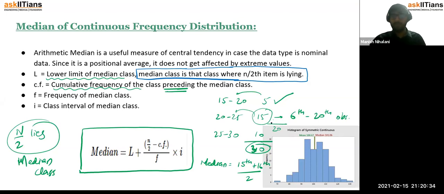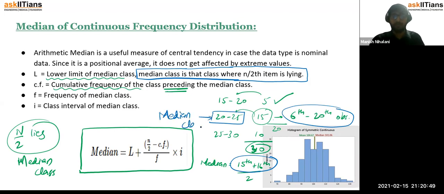So in this case, you can see that the 15th and 16th observations lie in the 6th to 20th observations, and they will lie between 20 and 25. So this becomes your median class. In this case, you would now know the lower limit, frequency, and class interval of the median class. Are you all understanding how to determine the median class? Perfect. So the median class is basically the class where your n by 2 observation is lying, okay? And this is the formula which we have to remember.